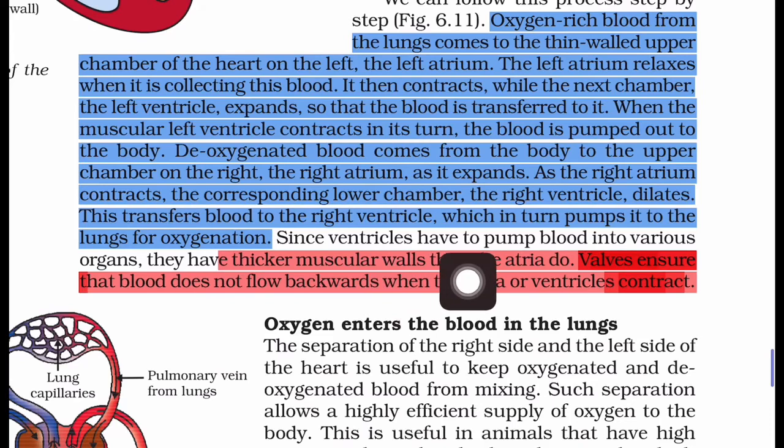Since ventricles have to pump blood into various organs, they have thicker muscular walls than the atria do. This is the second question: why are the walls of the ventricles thicker? Because the thicker muscular walls are helpful for carrying the blood with pressure.